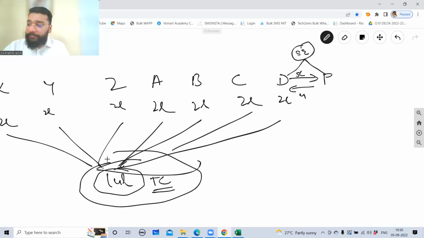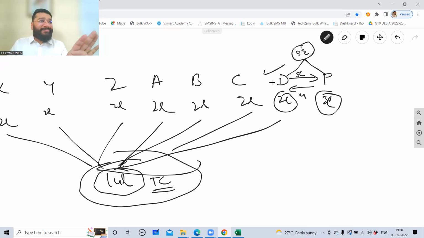Am I clear or not clear? Now this 2 lakh worth of share, P can pay even 3 lakh rupees for it. So 1 lakh is a profit for D. See, very simple logic. You are a trader in the market, a shareholder. You're transferring the share. If you get the profit only, you will trade. If the company is getting the profit, why would you trade?